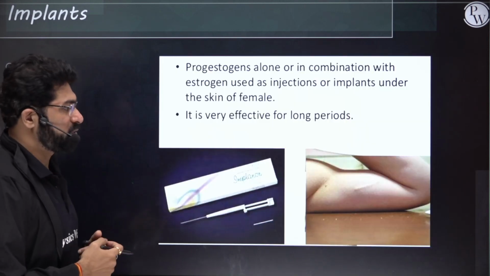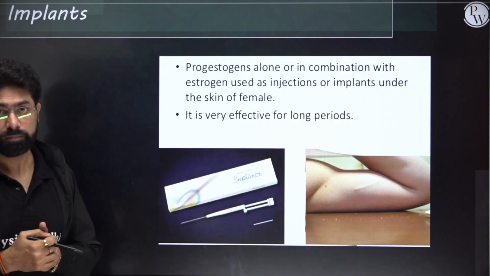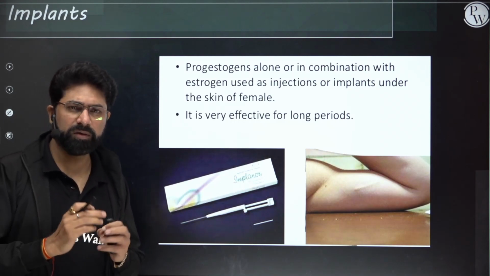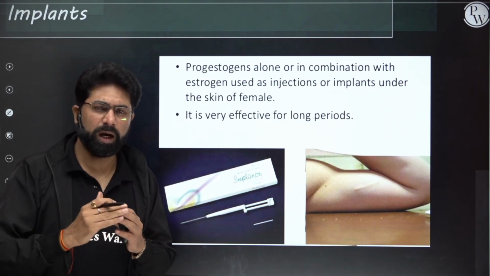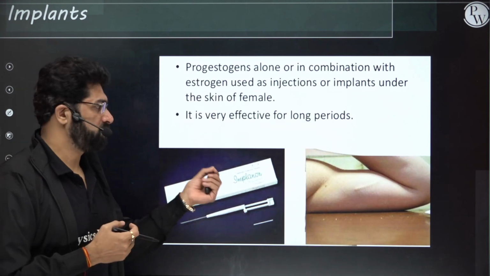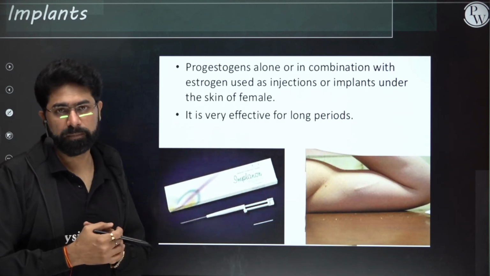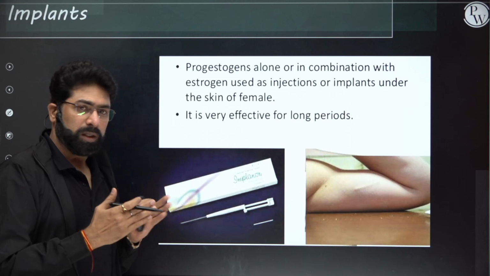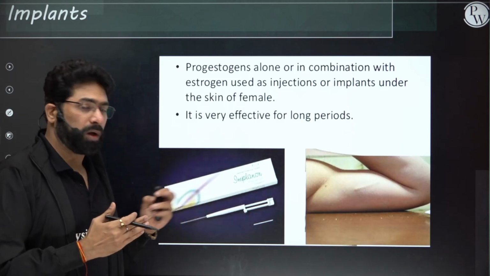Okay, so let's continue further with the implants. Now suppose someone wants to go for any kind of contraceptive and they want a large gap, maybe 2-3 years gap. So the best will be the implants for them. If they want long term spacing, they can go for implants.